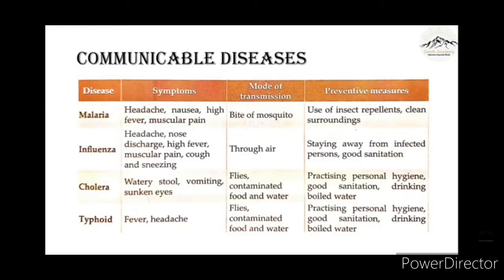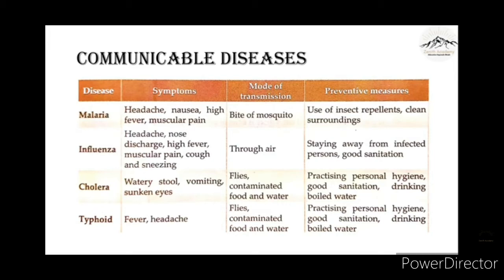Now another type of disease is infectious diseases or communicable diseases. Infectious diseases are the diseases that spread from one person to another person. So here in the chart there is a list of a few diseases which are infectious diseases. The first disease is malaria.